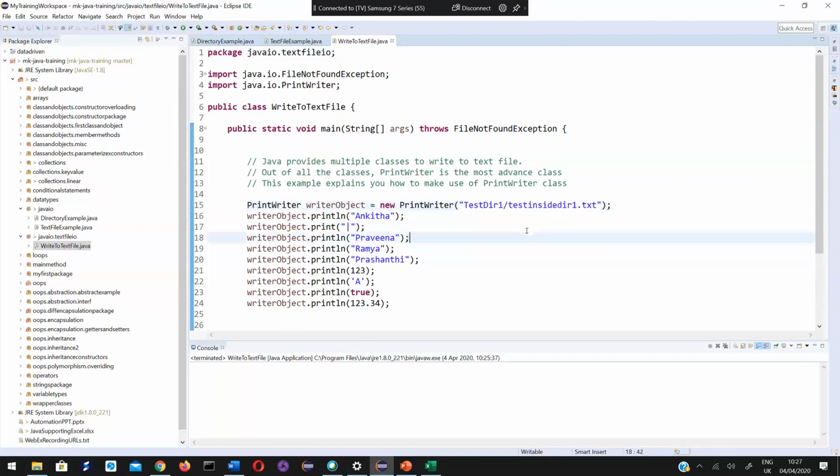This is because if this project is imported by you, if you check out this code and try to execute it on your machine, it will get executed without any failure, because it will only check for this directory inside your project directory. But if it is present somewhere in D drive or E drive, say in my computer there is an E drive, and I give the whole path, something like E colon and all the complete path.